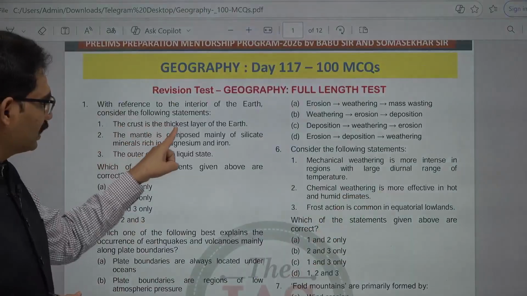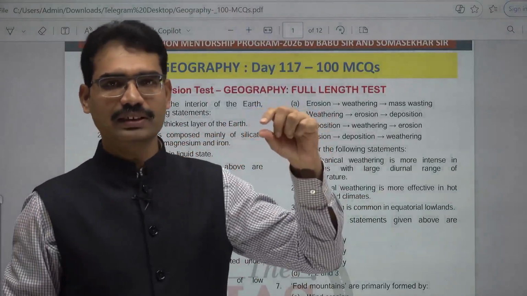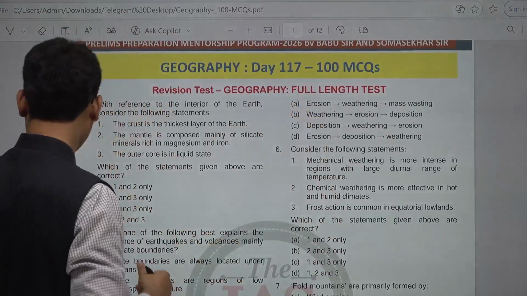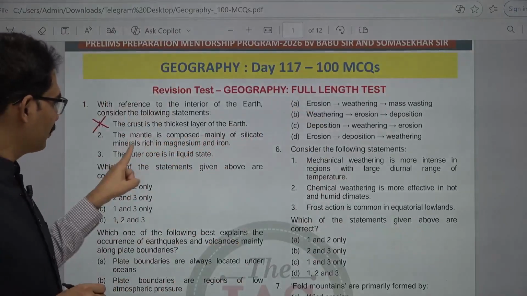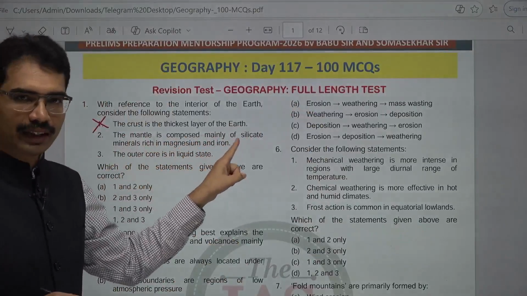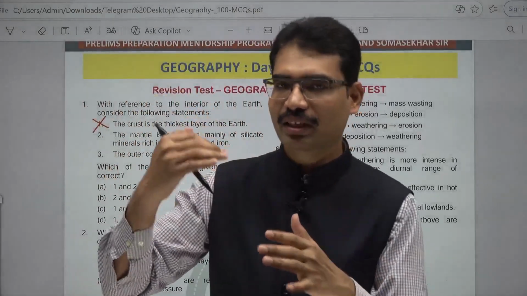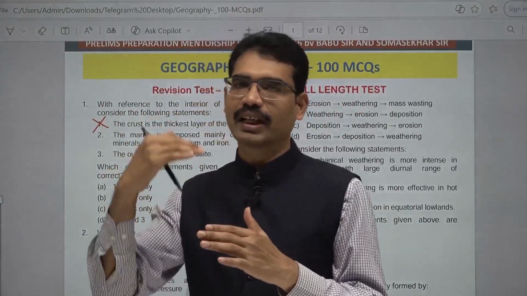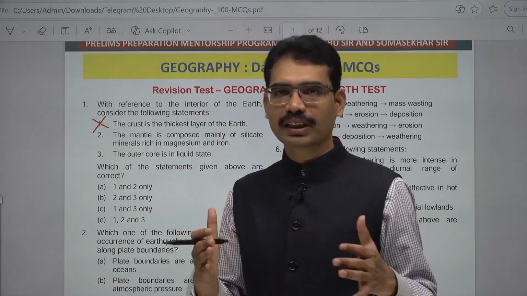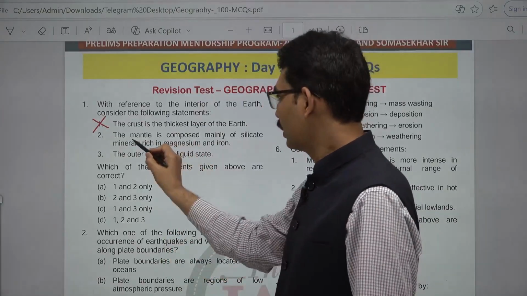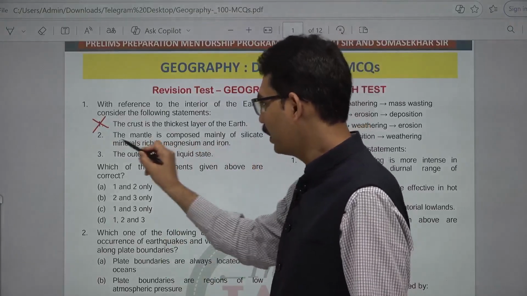The crust is the thickest layer of the earth. No, it is not the thickest. In comparison with the 3 layers, it is the thinnest. The mantle is composed mainly of silicate minerals rich in magnesium and iron. Correct. When earth formation was taking place, heavy metals or heavy material went inside, lighter materials came up. That's why the core is made up of nickel and iron, heavy metals. The mantle is composed mainly of silicate minerals rich in magnesium and iron.